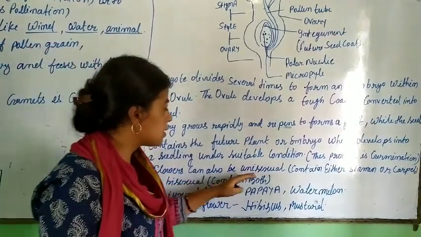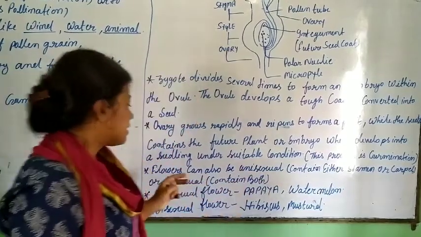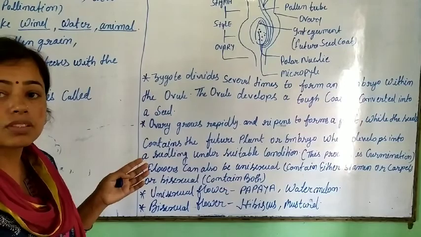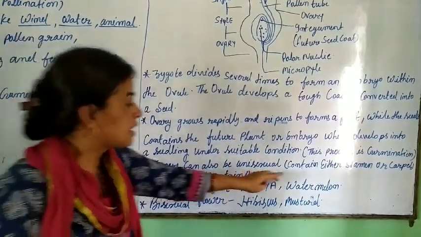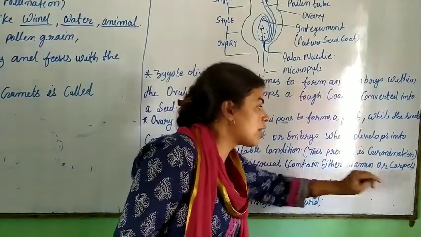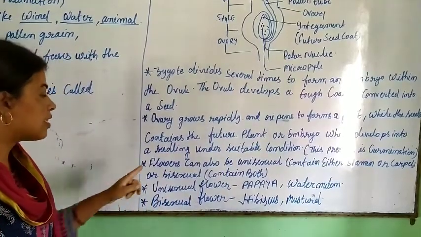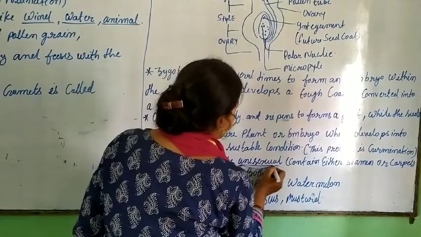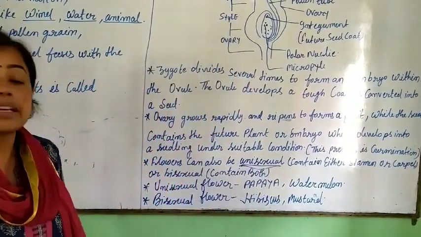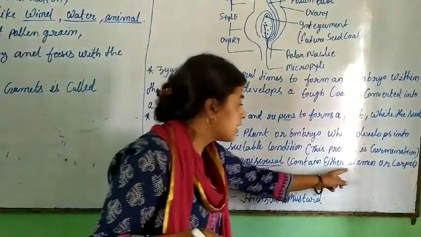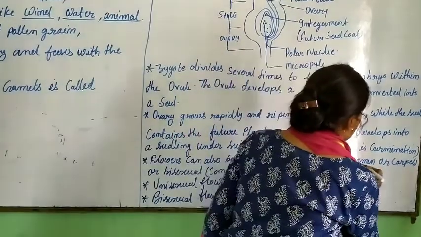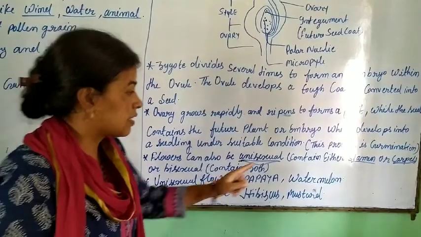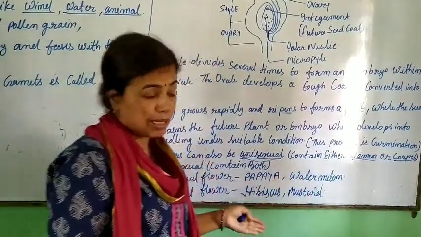Flowers can also be unisexual. A unisexual flower contains either stamen or carpel. If the flower is unisexual, only one of them is present, either stamen or carpel.